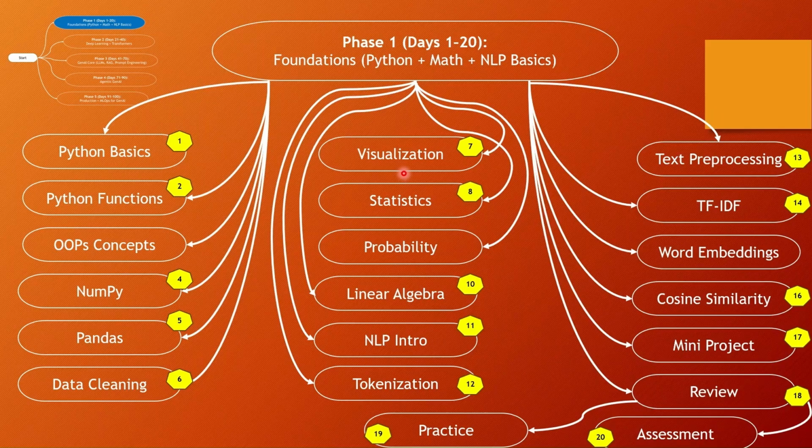Then we'll see how to use Python visualization. It's a kind of graphical representation of data using charts, plots, and dashboards. Then we will move on to statistics. Here we will cover the science of collecting the data, analyzing the data, interpreting and presenting the data for decision making. And next comes probability. We will study some mathematical models that will be helpful for handling uncertainty and the likelihood of events occurring.